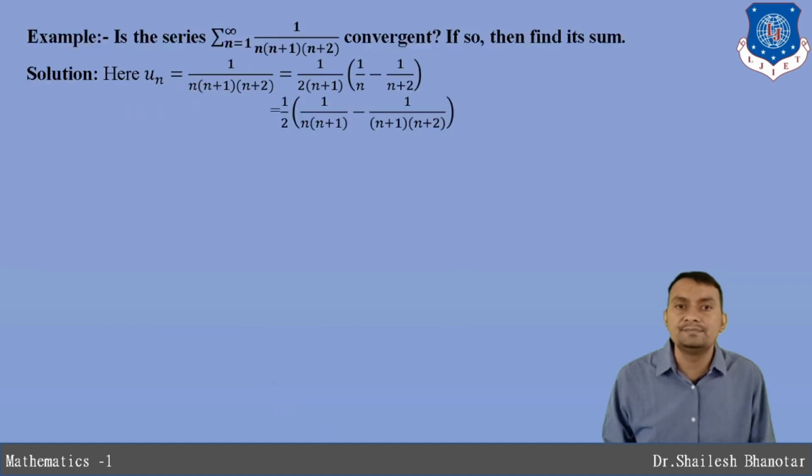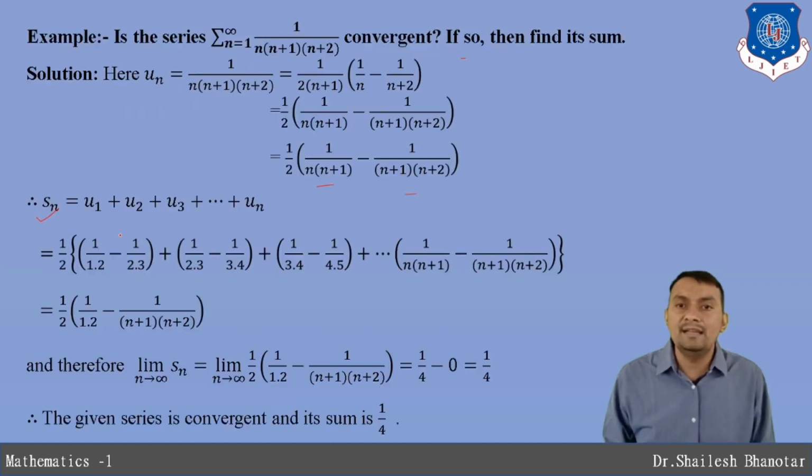So the partial sum Sn is equal to u1 plus u2 plus up to un. When n is equal to 1, I get 1 divided by 1 into 2 minus 1 divided by 2 into 3, plus when n is equal to 2, 1 divided by 2 into 3 minus 1 divided by 3 into 4, plus up to the last term, whatever it is.